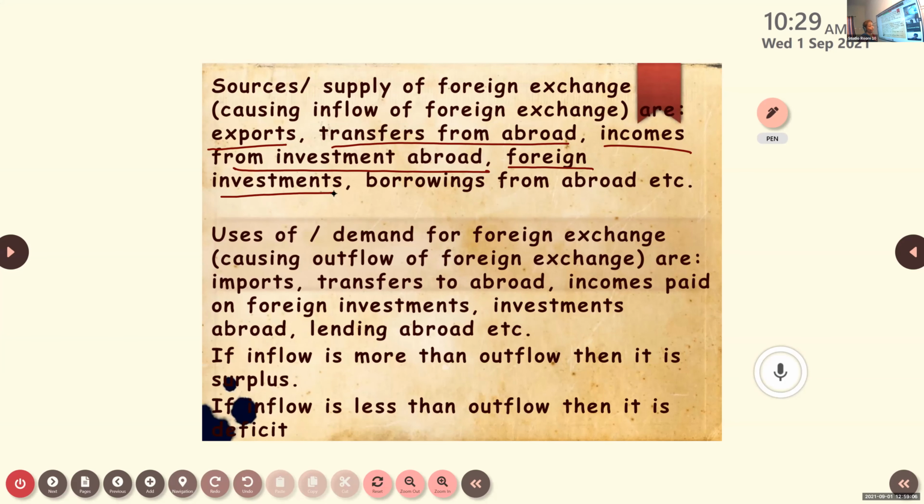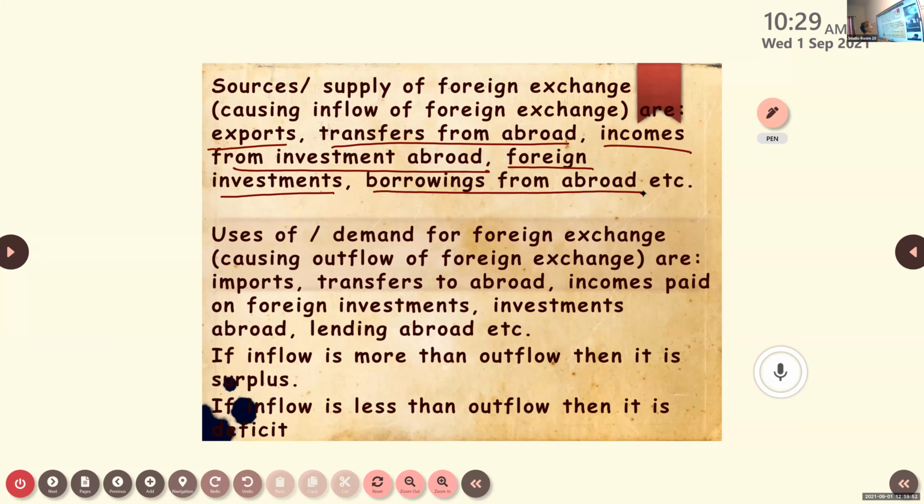Borrowings from abroad. When we take loans from other countries or from international organizations, that all will come under the source of foreign exchange. It's all receipts. We are receiving money. So sources or supply of foreign exchange includes earnings or inflow of foreign exchange. Through what all ways are we getting foreign exchange? It is through exports, transfers from abroad, income from investment abroad. When we invest something, you are going to receive income, maybe profit or many other ways.